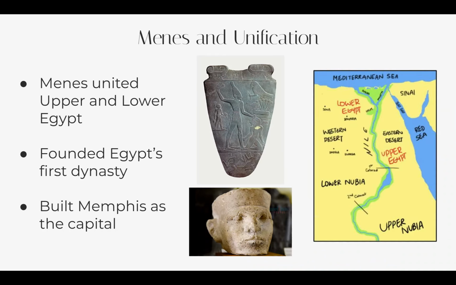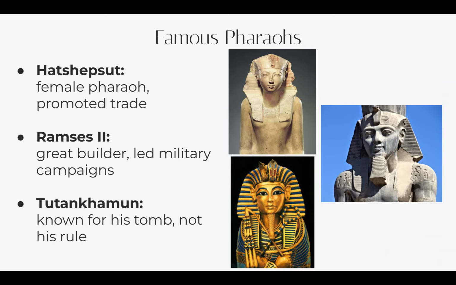So, Menes was a very important pharaoh back then, and what he did was he united Upper Egypt and Lower Egypt, and he founded Egypt's first ever dynasty. He built the capital called Memphis, which was a very important part of the ancient Egyptian civilization.